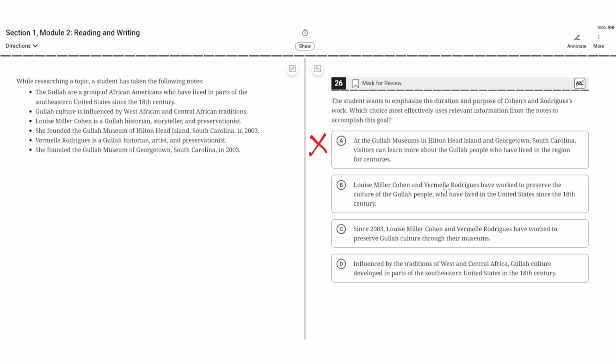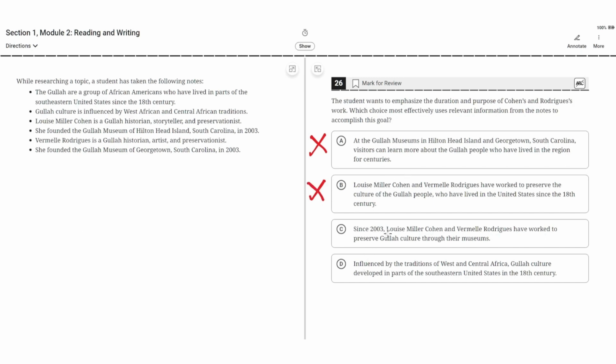B. Louis Miller Cohen and Vermel Rodriguez have worked to preserve the culture of the Gullah people who have lived in the United States since the 18th century. This is incorrect because it establishes the purpose of Cohen's and Rodriguez's work, but like A, it doesn't emphasize the duration. So B is incorrect.